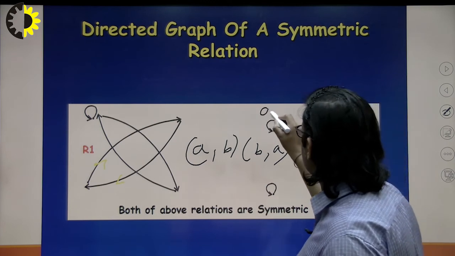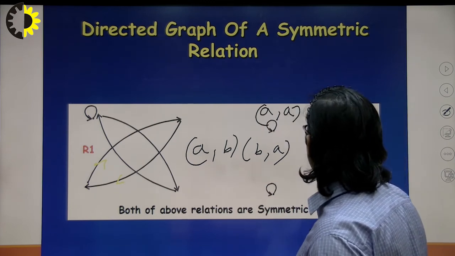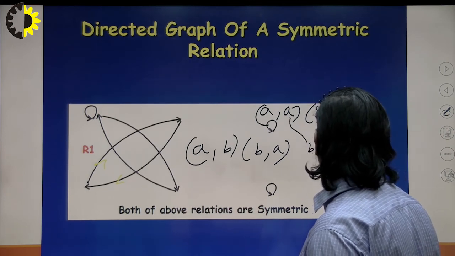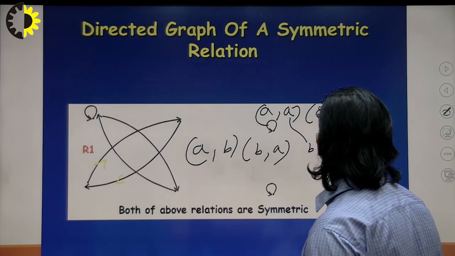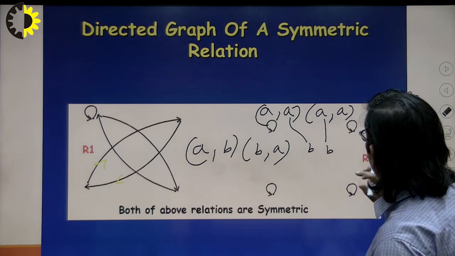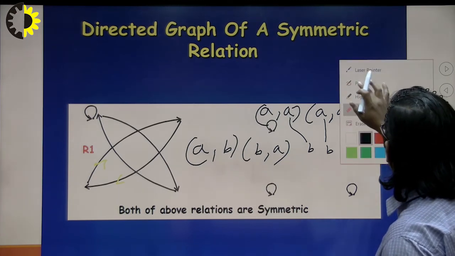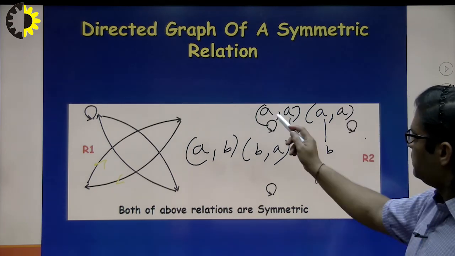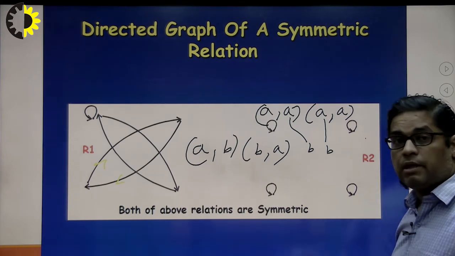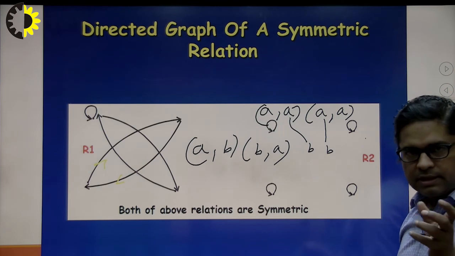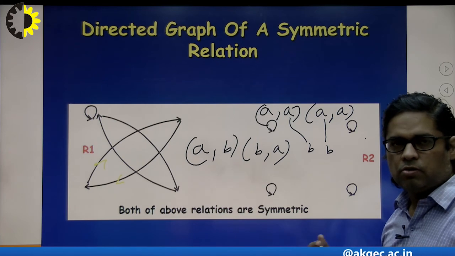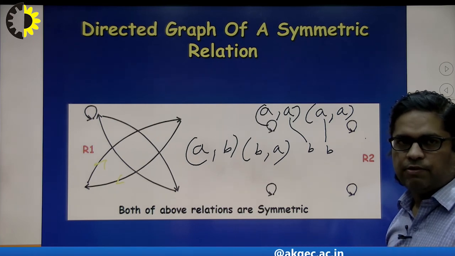Why so? Because if I write a comma a 2 times in this way, a comma a, and let's say if I say it as b, then we can say that a comma b is relating and b comma a is relating. That's why it is a symmetric relationship. So if we have some self loop between the elements and no failure of symmetricity, then the graph, or the relationship, will be a symmetric relation.